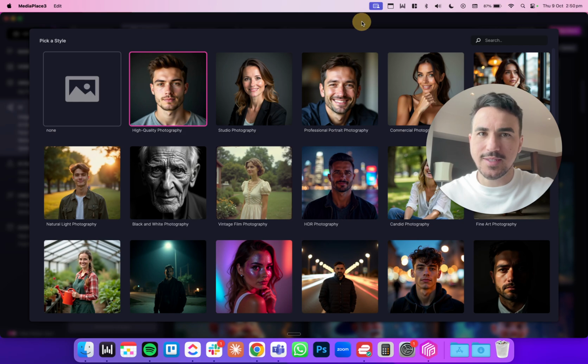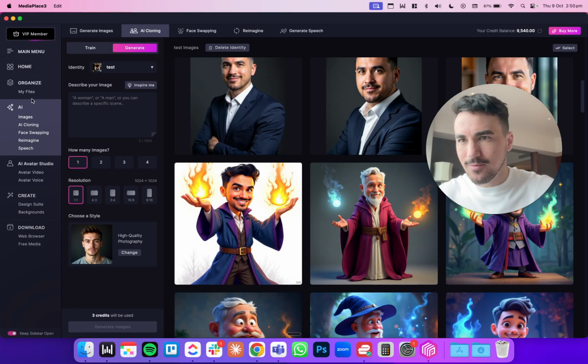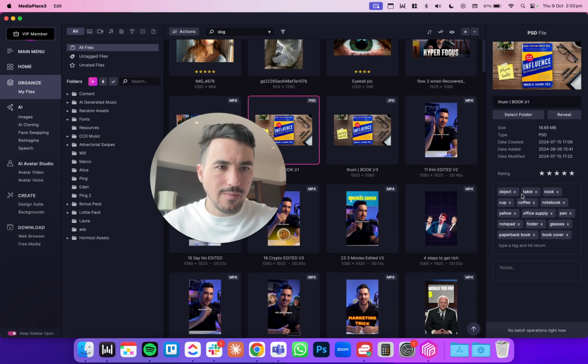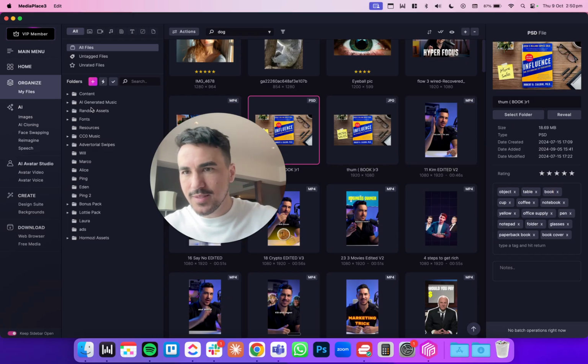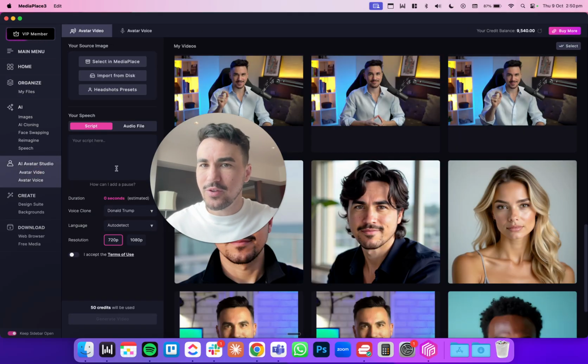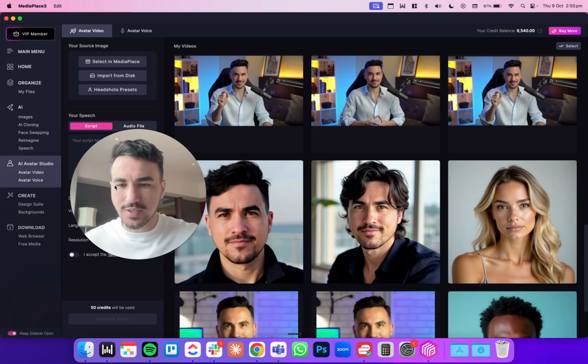It's a pretty crazy software. I'm on the team, so obviously I'm biased, right? And then you can organize all your files like this. You can rate them and organize them, and it's just way better than Finder. So if you're a creative, you need this in your life, trust me. And if you create content, you need Avatar Studio. That's the way that the world is going.